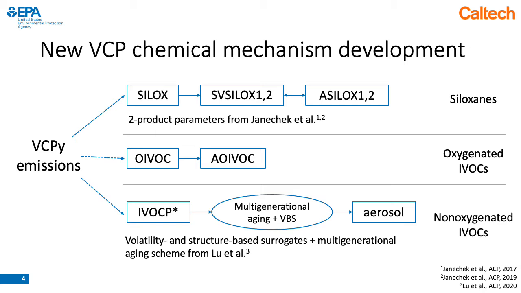And then lastly, on the bottom, we have non-oxygenated IVOCs, and this uses an existing model from Liu et al. That was parameterized using data from mobile source emissions of IVOCs, and we found that the non-oxygenated IVOCs from VCPs had similar structure and properties to those mobile source IVOCs, so we were able to utilize that model.